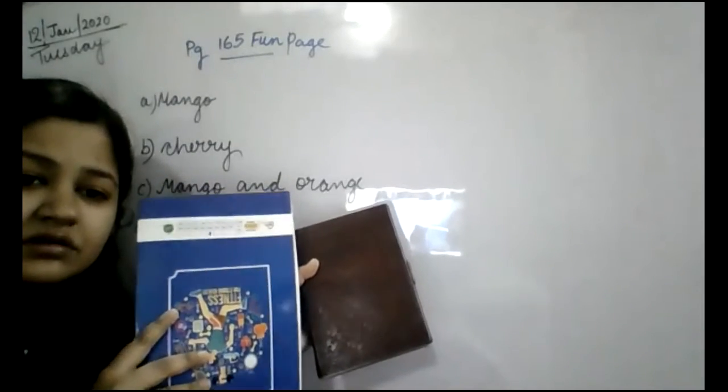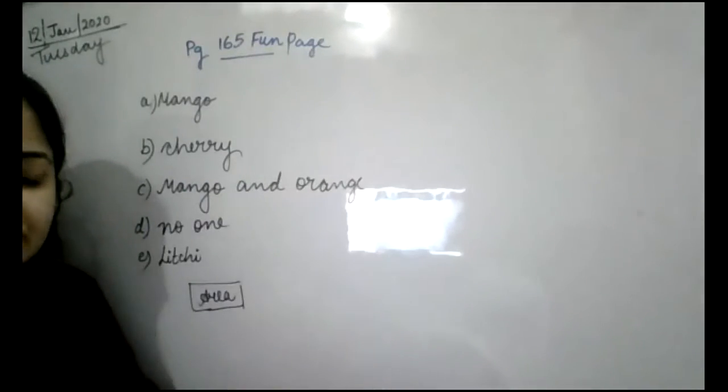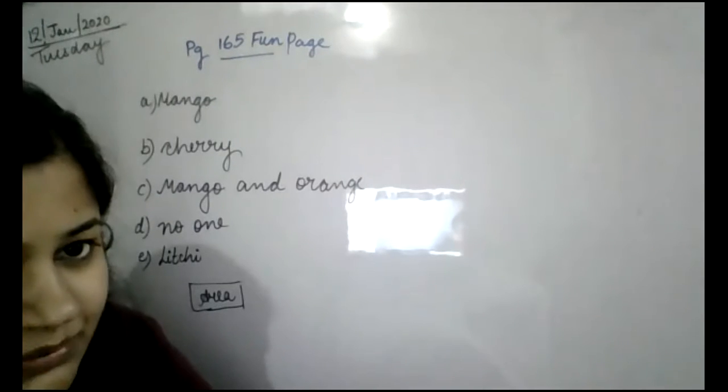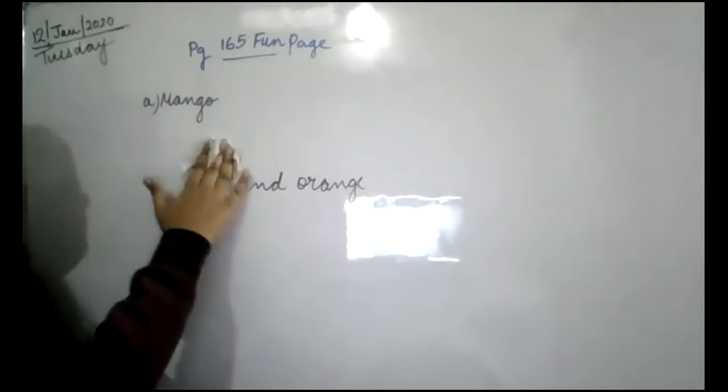Ma'am, blue. Blue color one has more area. This one is having less area. Okay, both are rectangular in shape, but they are having different areas. So this is area and perimeter which we are going to study now.